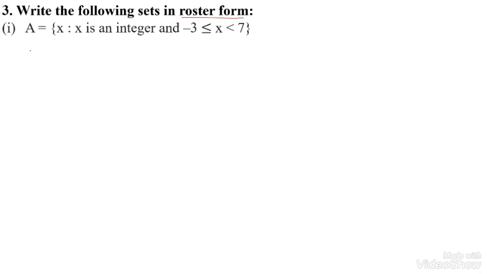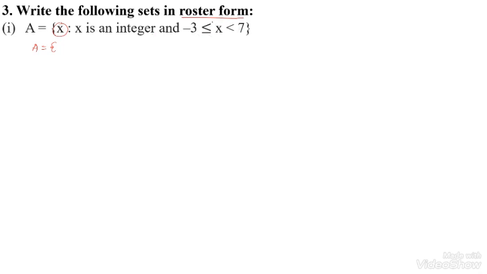Here I can take A, B and Z. Here x is an element with the property that x is an integer and the integer lies between -3 and 7.